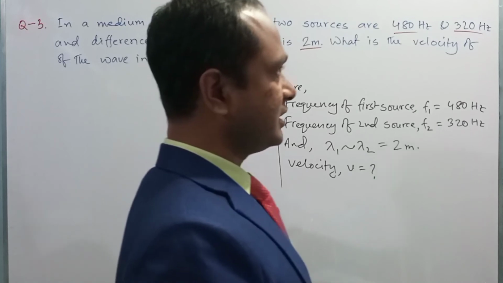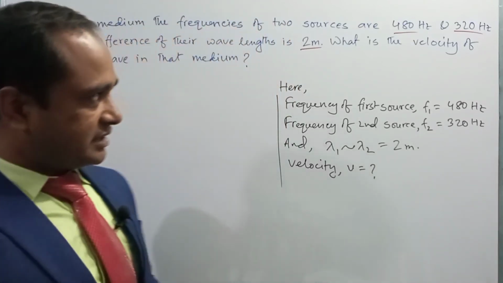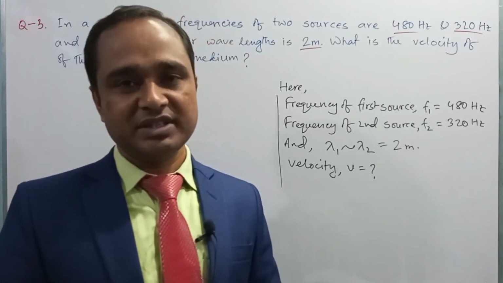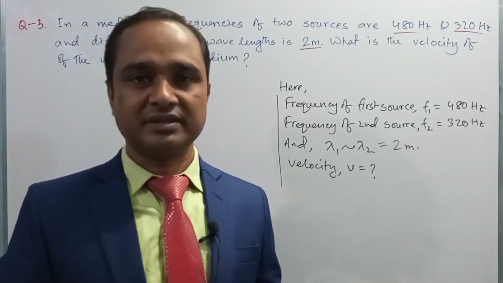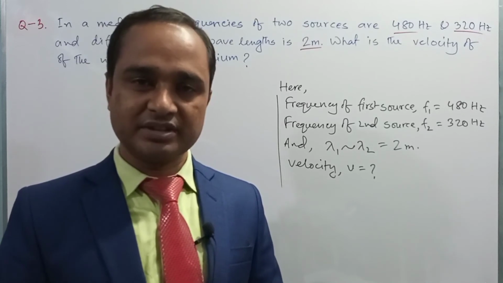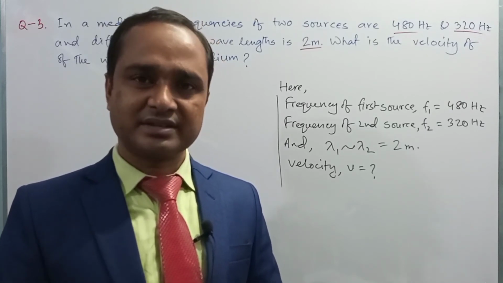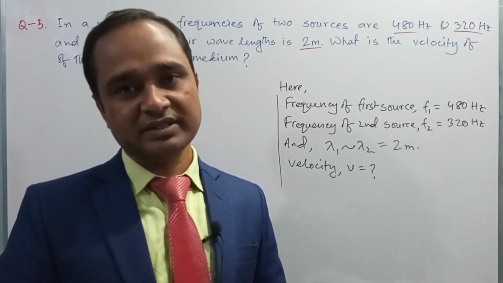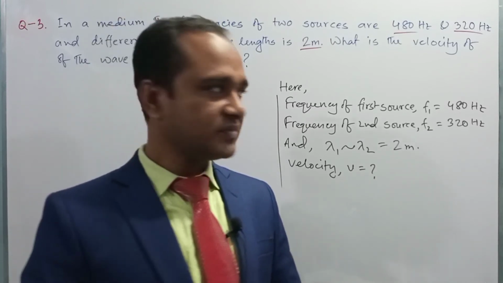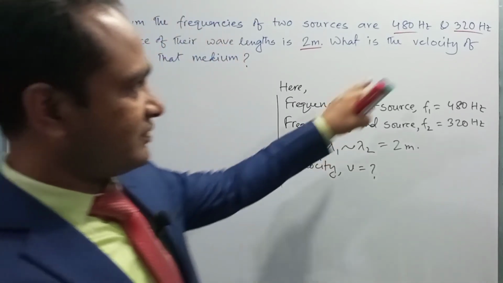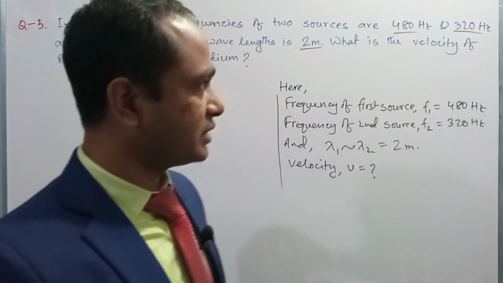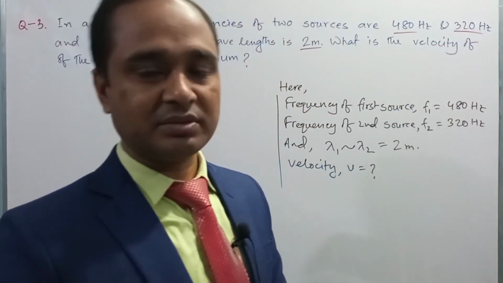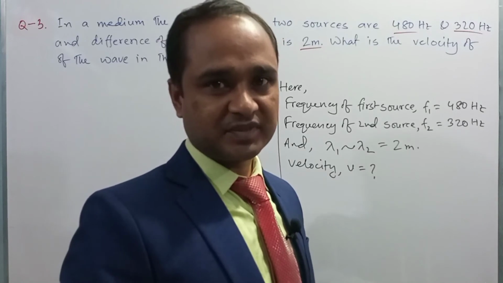Dear student, here you need to remember that in today's class we have already learned that if the medium is the same, whatever the sources, the speed of sound will be the same. That is, in a specific medium, the sound produced by all sources will have the same speed, right? So sound produced by the first source whose frequency is 480 and by the second source whose frequency is 320 will have the same speed in the same medium, right?